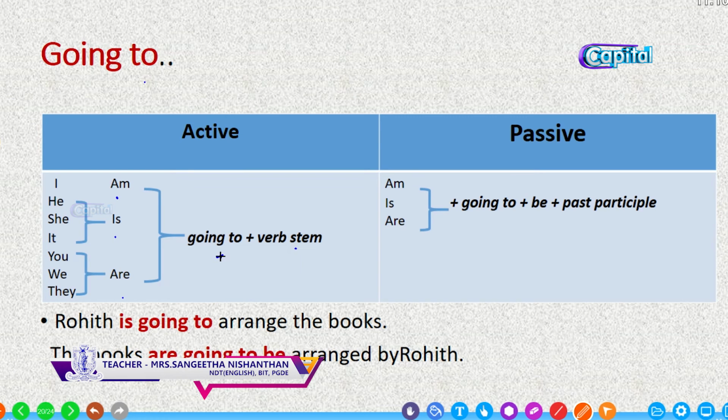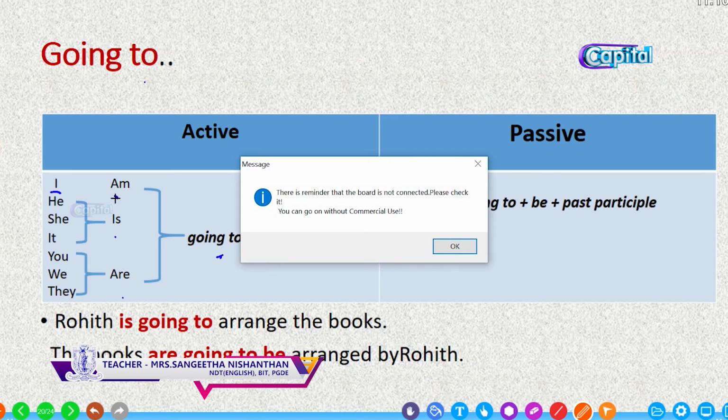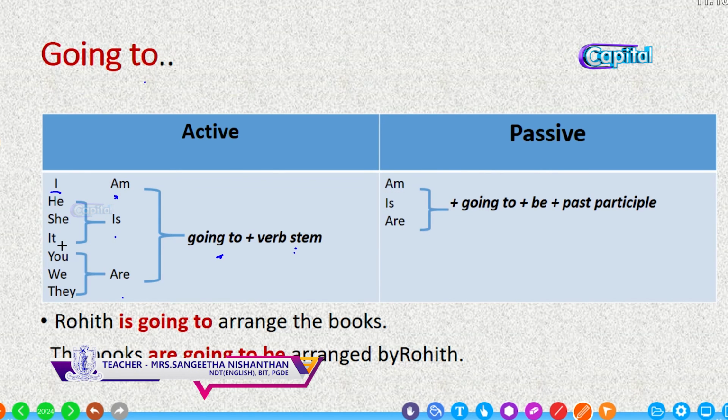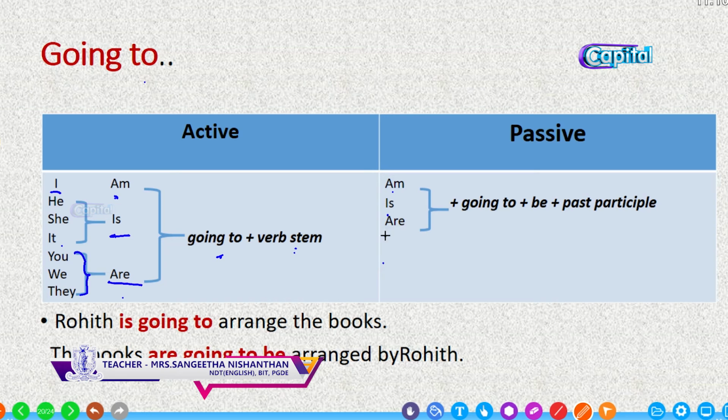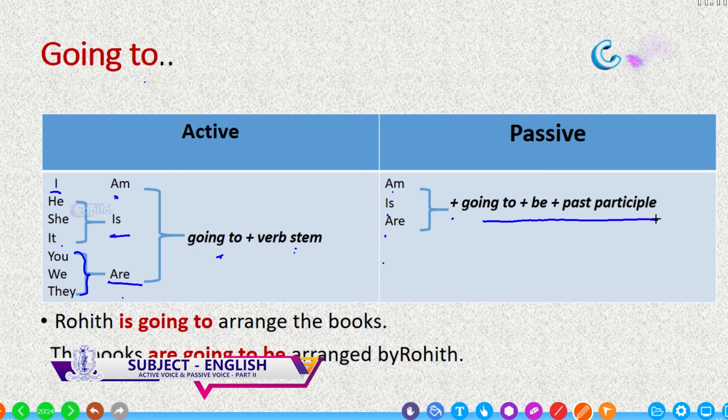Be verb plus going to plus verb stem. When the subject is I, we use I am, and when the subject is he, she, it or singular, we can use is, and if the subject is plural or you, we, they, we can use are. Here when we change it, am, is, are plus going to be plus past participle. We add be and change the main verb into past participle here.